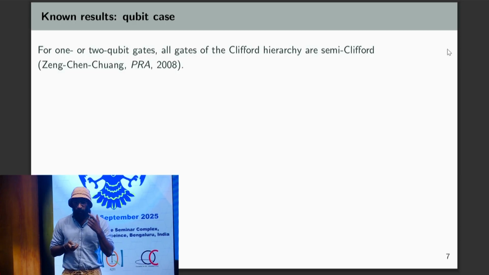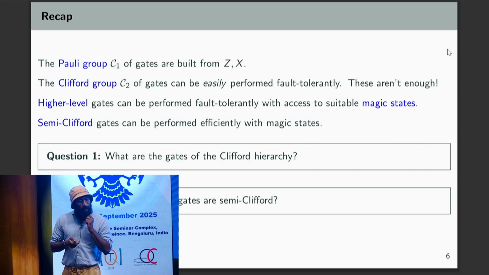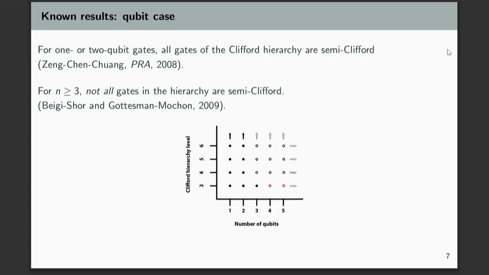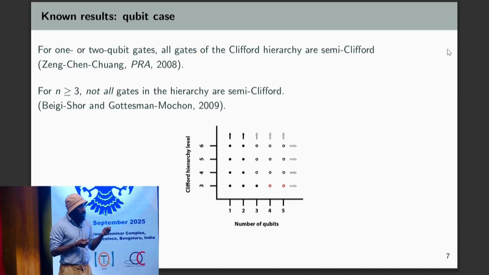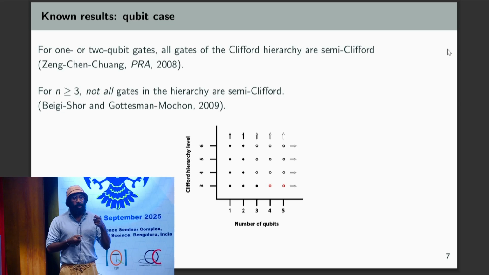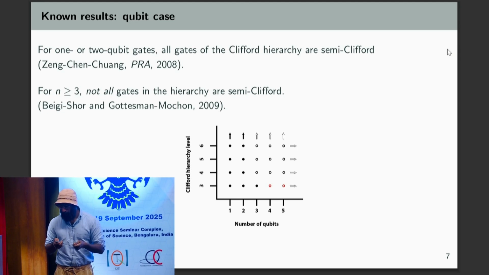It's an exhaustive computer proof. And for more than 2 qubits, it's no longer true that all gates are semi-Clifford. That's due to Beigi-Shor, Gottesman, and Chen. So what this graph shows is when there's a black dot, that means there's a theorem that says all n qubit gates at the kth level are semi-Clifford. When there's a white circle, it means there's a counterexample, and when it's red, it means it's open. Okay.